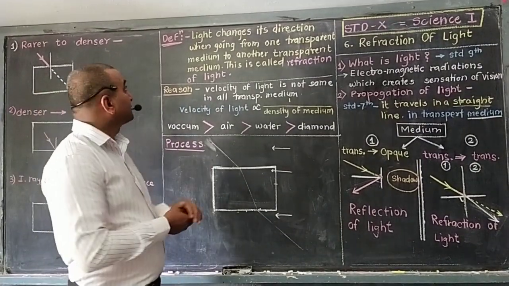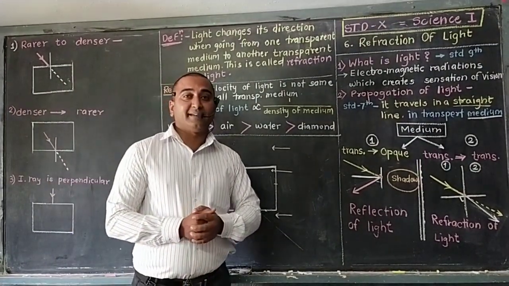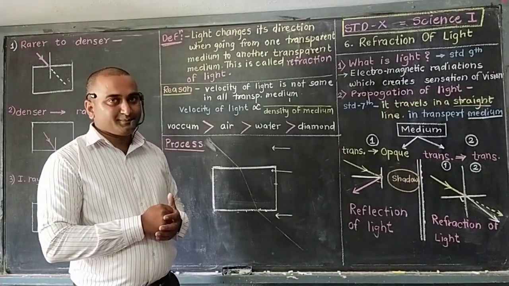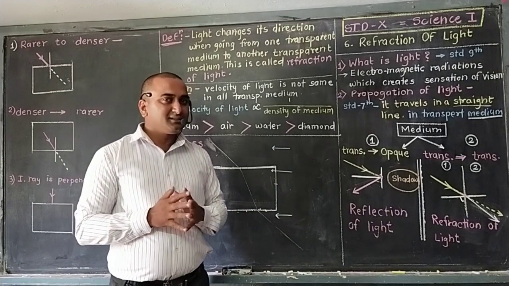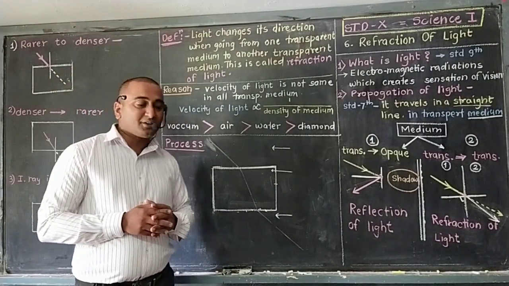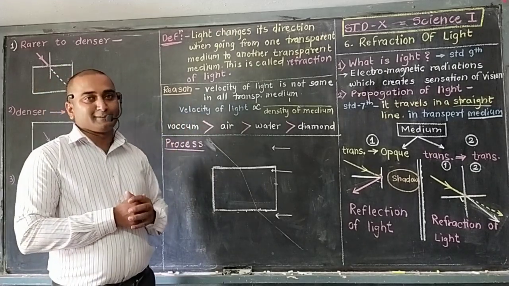We have just discussed the definition of refraction of light. But because of what is there refraction? Something should be the reason. And the reason is light itself. That means the velocity of light is the reason.